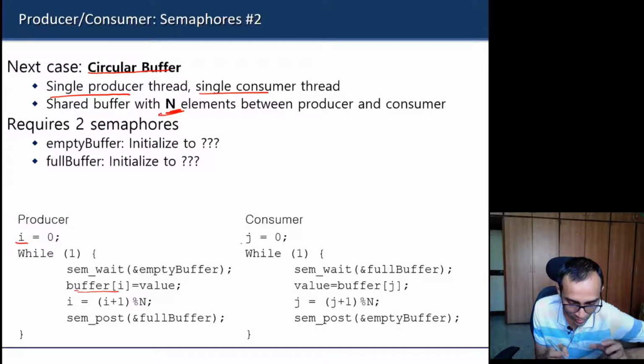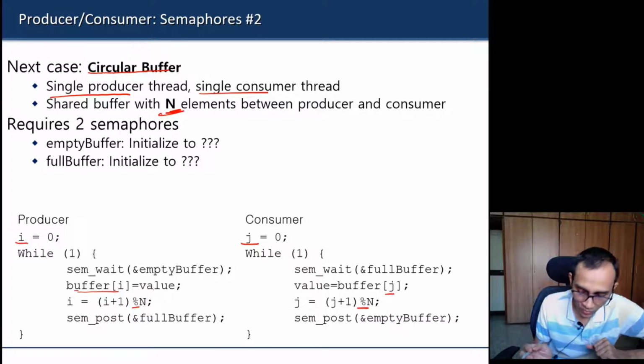Earlier we were using in and out, so these are just different names now, i and j. The producer fills a value at i and then increments i to (i + 1) mod n. Similarly, the consumer retrieves the value from j and increments j by 1 mod n, because it is a circular buffer.